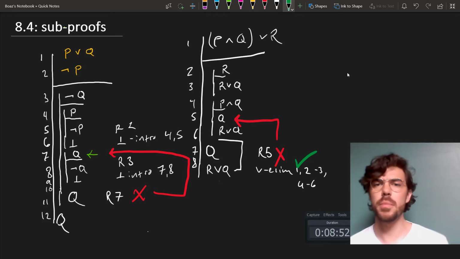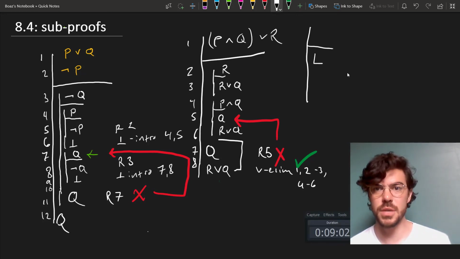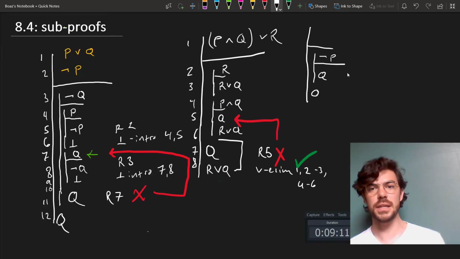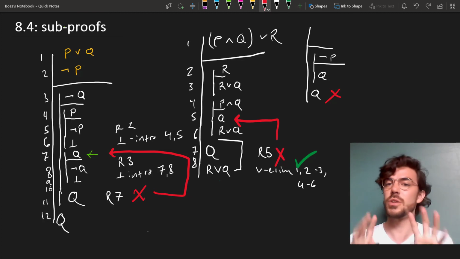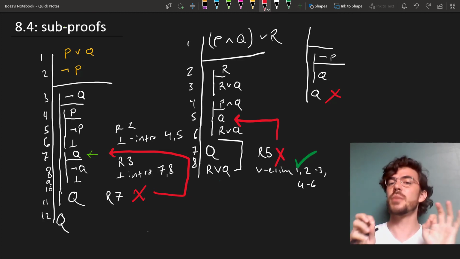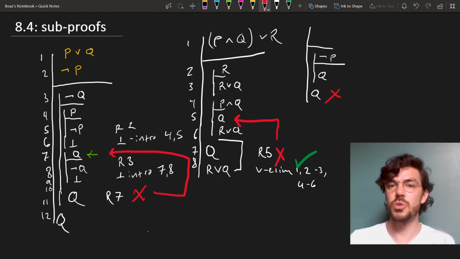Here's an even more basic example. Suppose that we introduce an assumption not P in the course of an indirect proof, and we show that Q. This does not mean that we're entitled to derive Q. For example, suppose that Shakespeare didn't write Hamlet. Let's have this be our not P on our line here. Well, then it follows that someone else did. But that doesn't mean that someone else did. We were just assuming it in the first place. And that allowed us to get this conclusion, which falls out of our assumption, but which we haven't proved because we're just going on an assumption.